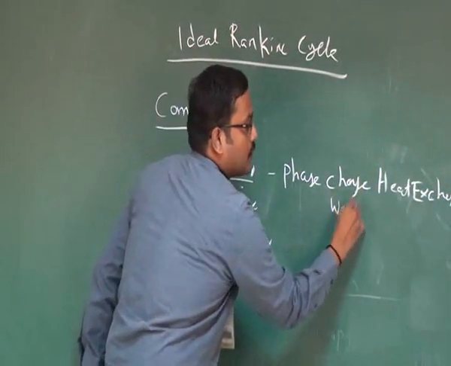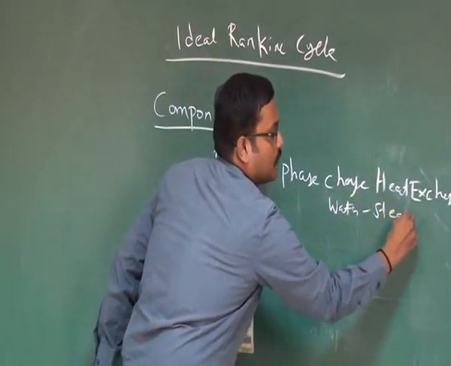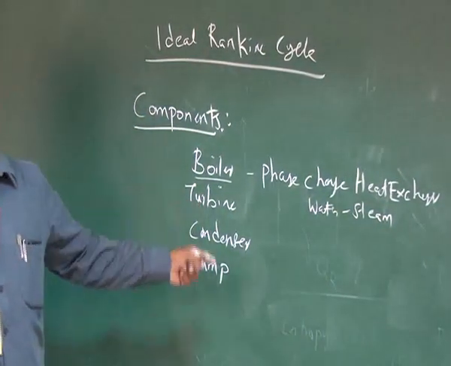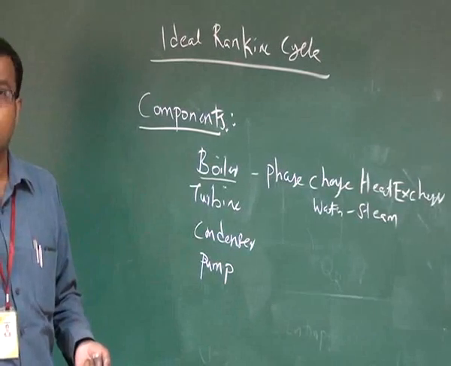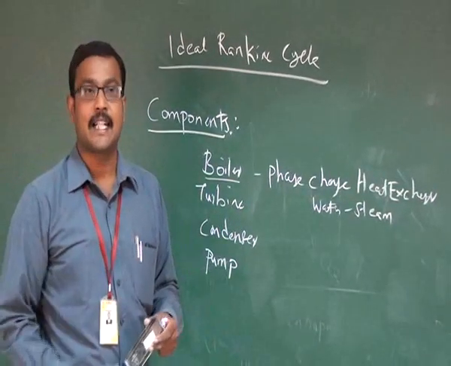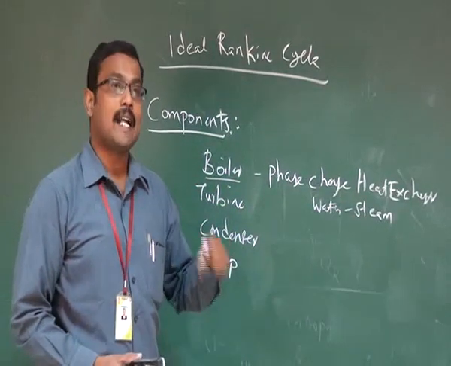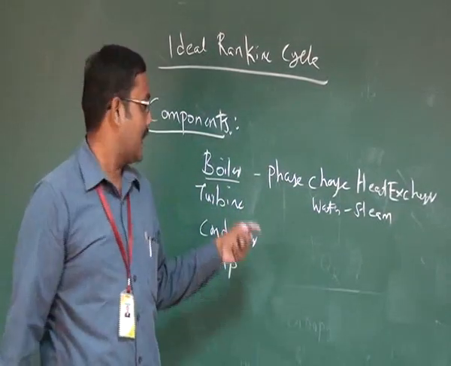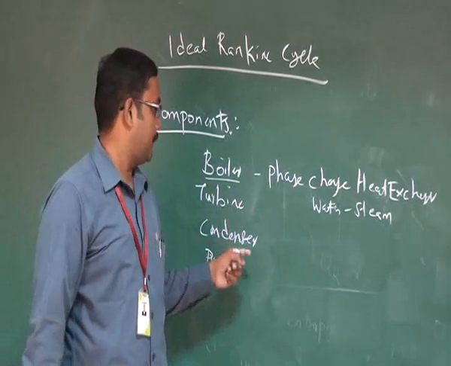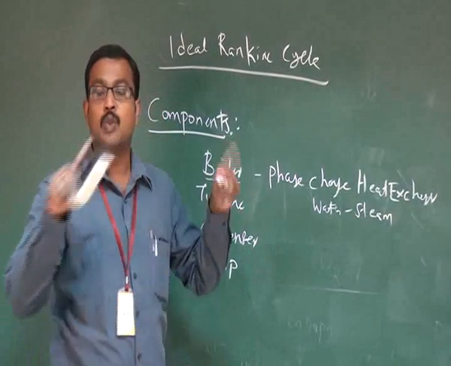Here water is converted into steam. The turbine, the main purpose of the turbine is to produce power output. The turbine is always coupled with an electric generator to produce power. So the mechanical shaft work is converted into electric energy with the help of the turbine and generator combination. So the turbine is classed into 2 categories.